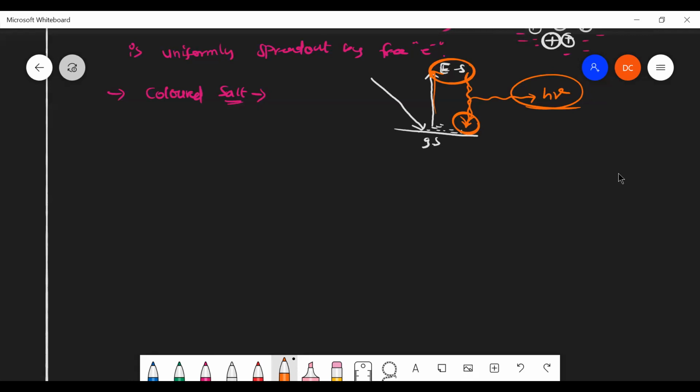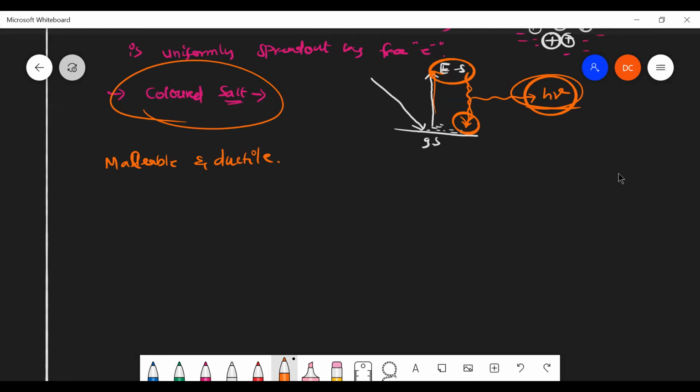It can produce light. So the salts will look like a color, whatever the light is emitted. And it is also malleable and ductile. So we can make it in the form of sheets, we can make it in the form of wires. So these kinds of things we can make.